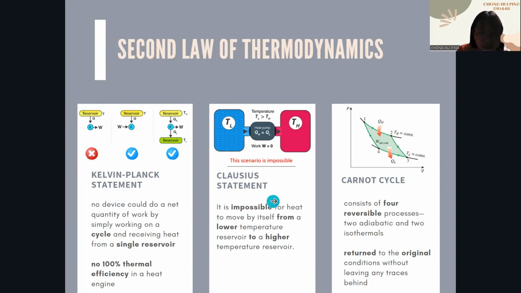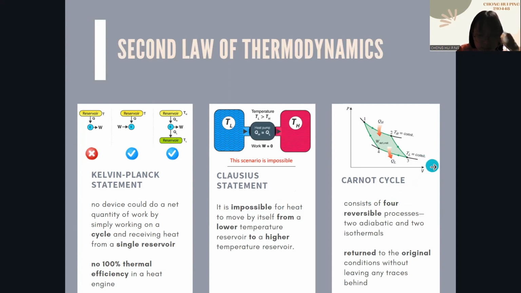And the second one is the Clausius statement. A spontaneous transfer of heat from a body with a lower temperature to a body with a higher temperature is not conceivable by itself. So according to this claim, a refrigerator cannot function without an external power supply such as electricity to drive the compressor. So the consumption of some energy will disperse to the surroundings.